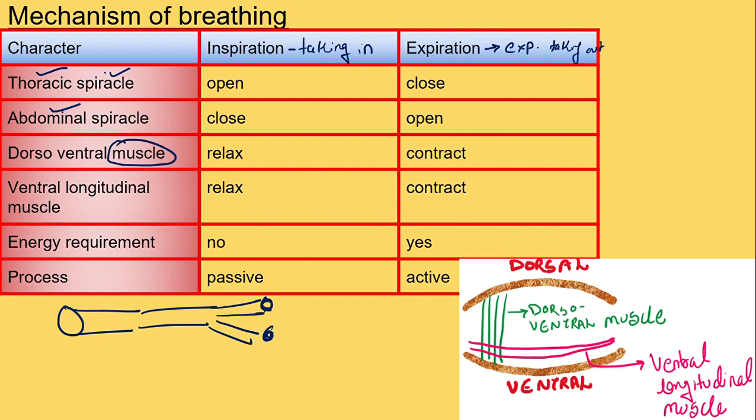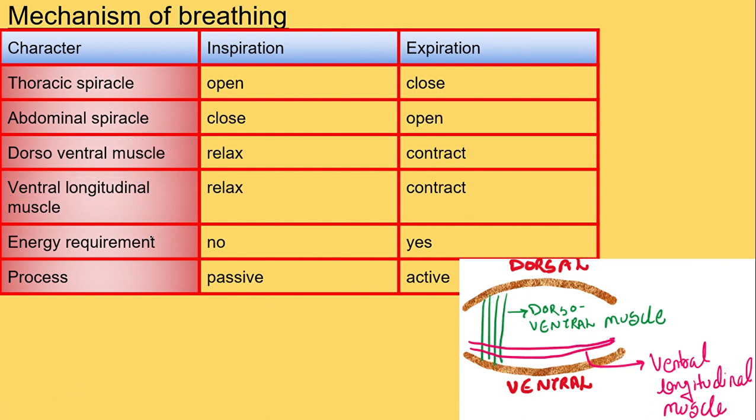And we are also bothered about the two muscles over here, that is the dorsoventral muscle and the ventral longitudinal muscle. See, this is the dorsal side of the cockroach and this is the ventral side. The muscle which connects the dorsoventral side, we call it the dorsoventral muscle. The pink colored muscle which is present longitudinally, we call it the